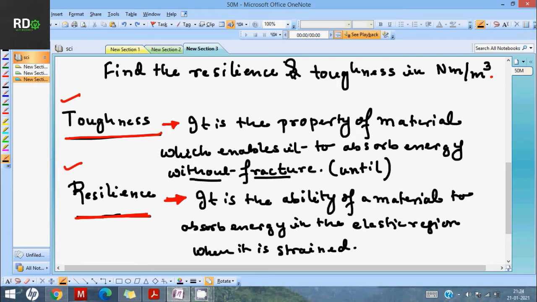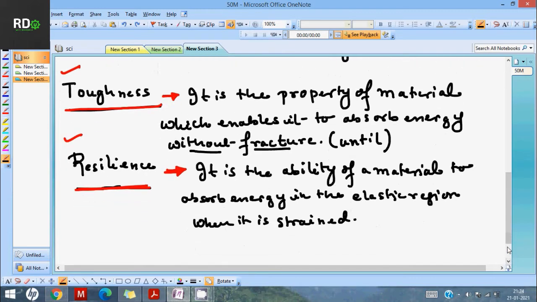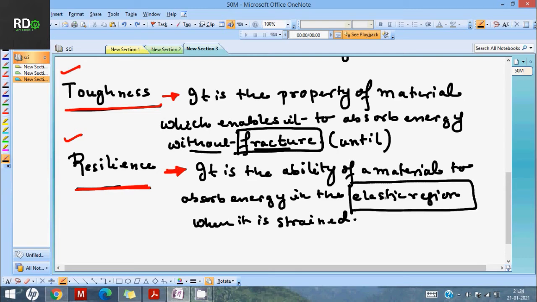Next, resilience is the ability of the material to absorb energy in the elastic region. Both toughness and resilience are the ability of the material to absorb energy, but for toughness it is until the fracture point, and for resilience it is the elastic region. So that is the difference.